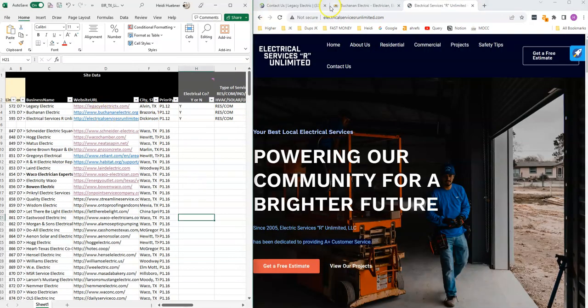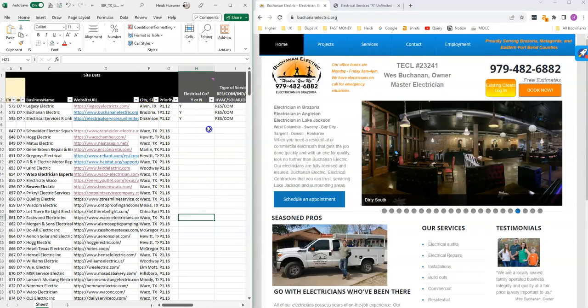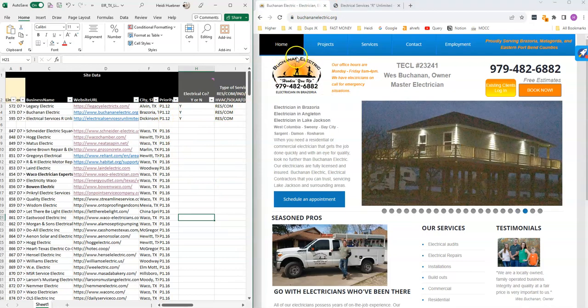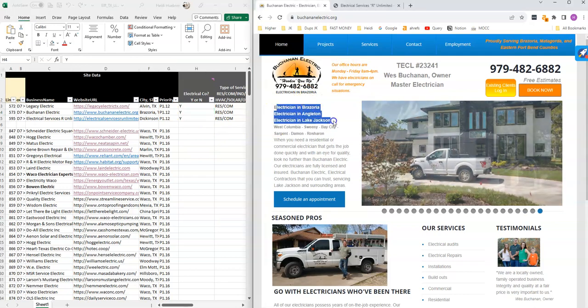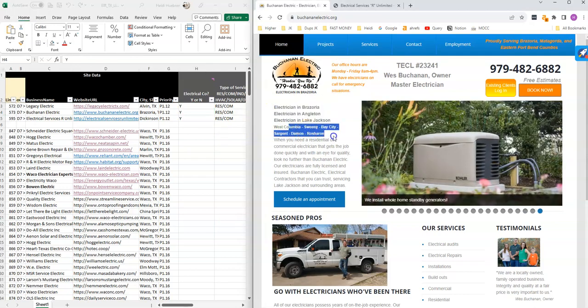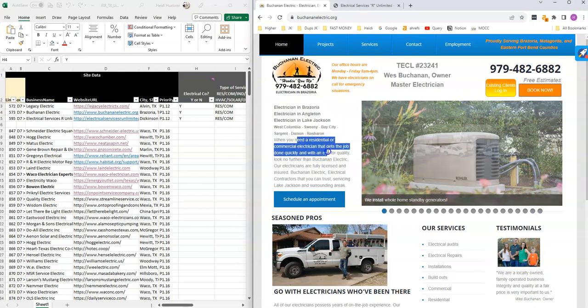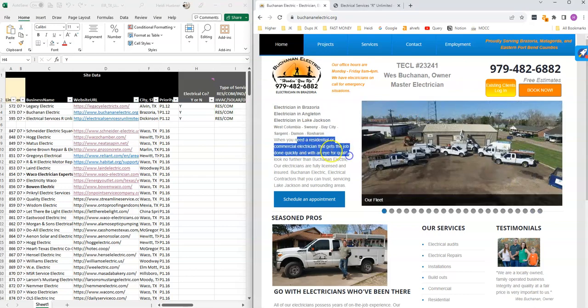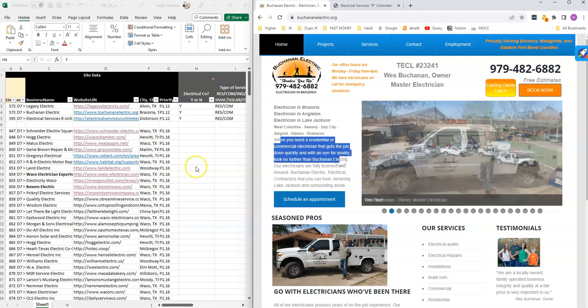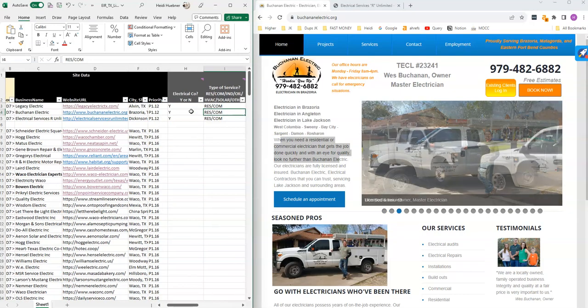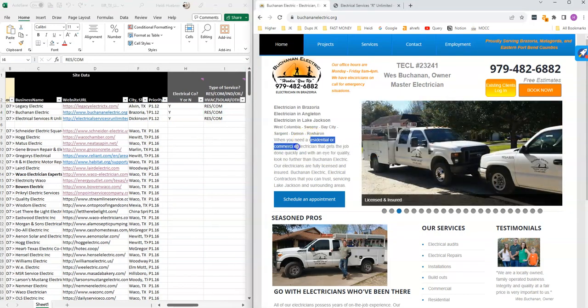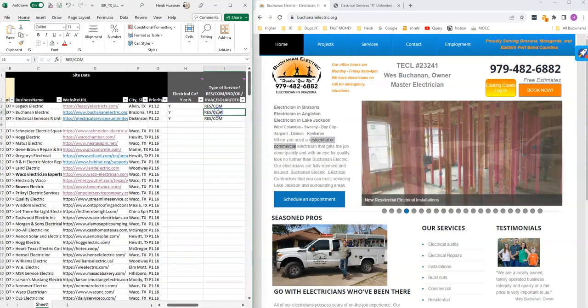Let's see what we got here. You filled out the line, so essentially that line is done. This next one, Bunchin Electric. Is this an electric company? So far it looks like it. Electrician in Brazoria, Angleton, when you need a residential or a commercial electrician that gets the job done quickly, and so on. Perfect. This already answers quite a few of these questions. Yes, this is an electrical company. They do residential and commercial, which is what we like to see.